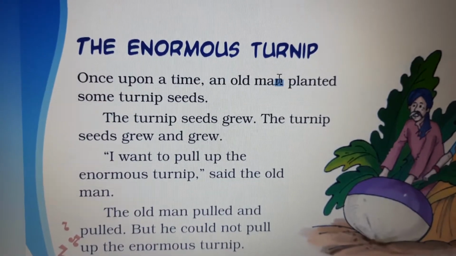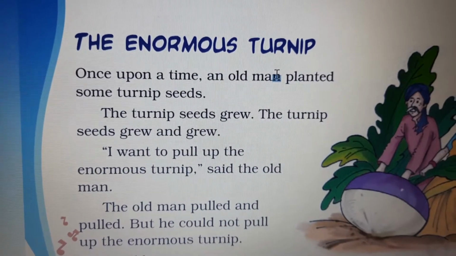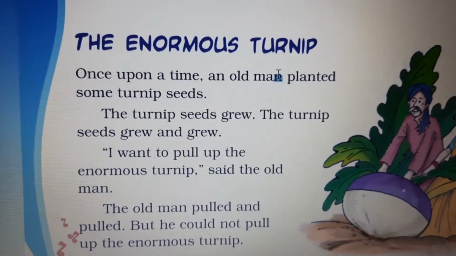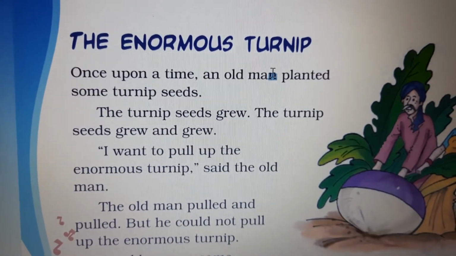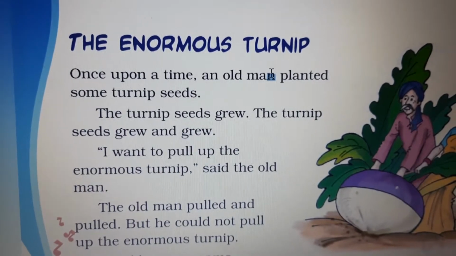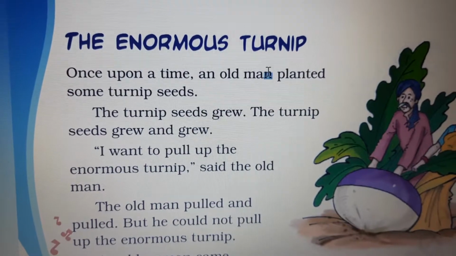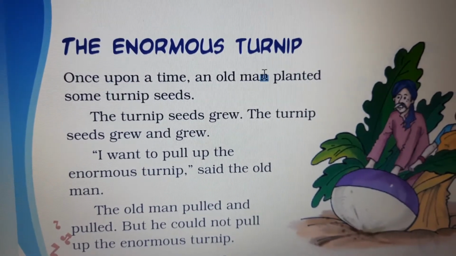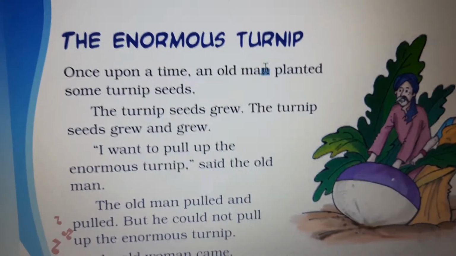Now let's start the story. Once upon a time, an old man planted some turnip seeds. The turnip seeds grew and grew. So once upon a time, there was an old man, and he planted some turnip seeds in his garden, and the turnips grew. The seeds grew and grew and became huge.